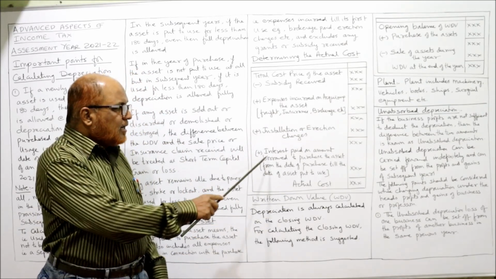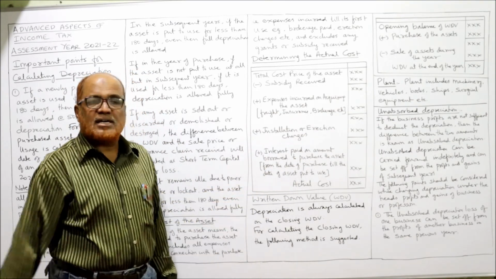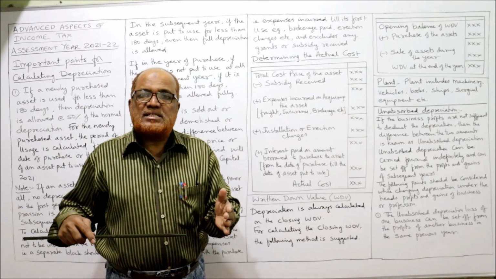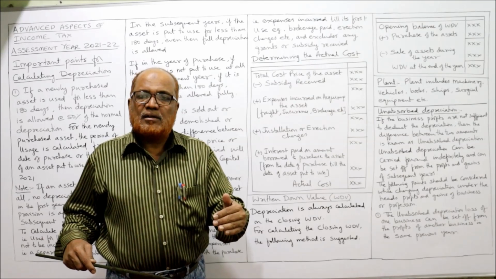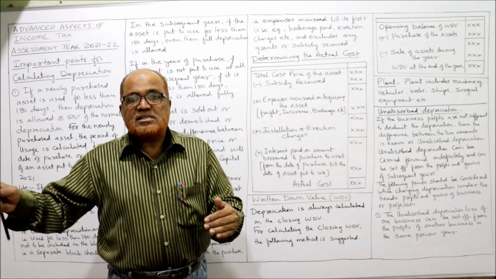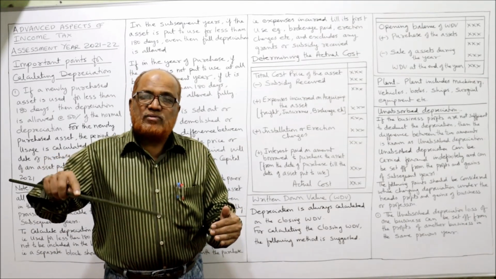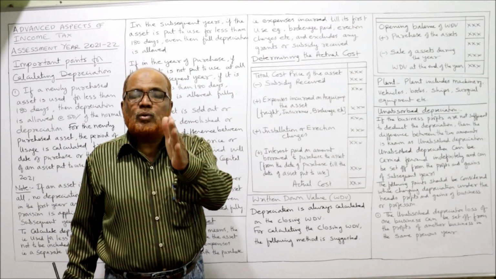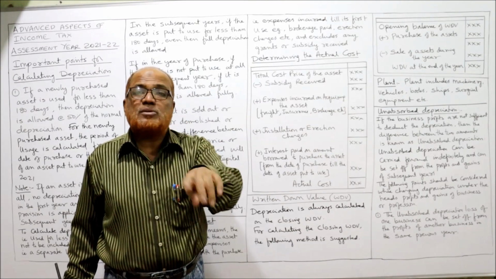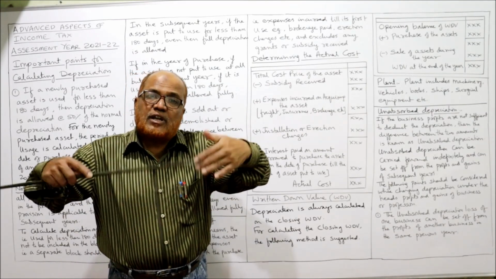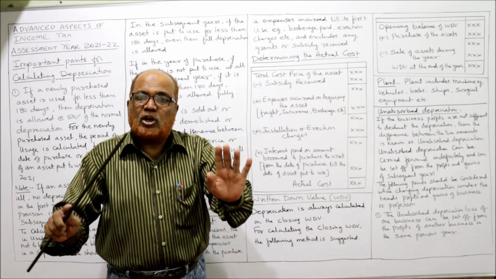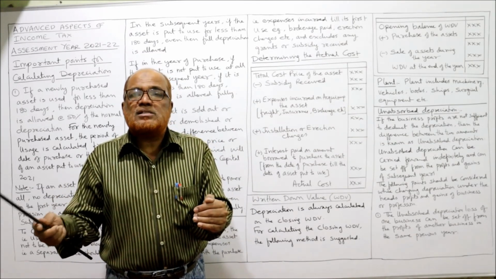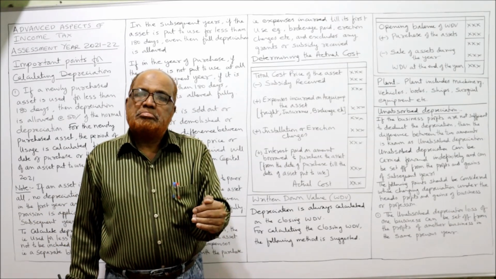Then add interest paid on amount borrowed to purchase the asset. Sometimes a loan is taken to purchase the asset, and on that loan interest is paid. That interest will also be included in the cost if the interest is paid up to the date when the asset is first put to use. After putting it to use, the interest will not be included. Before putting it to use, whatever interest is paid, that will be included.